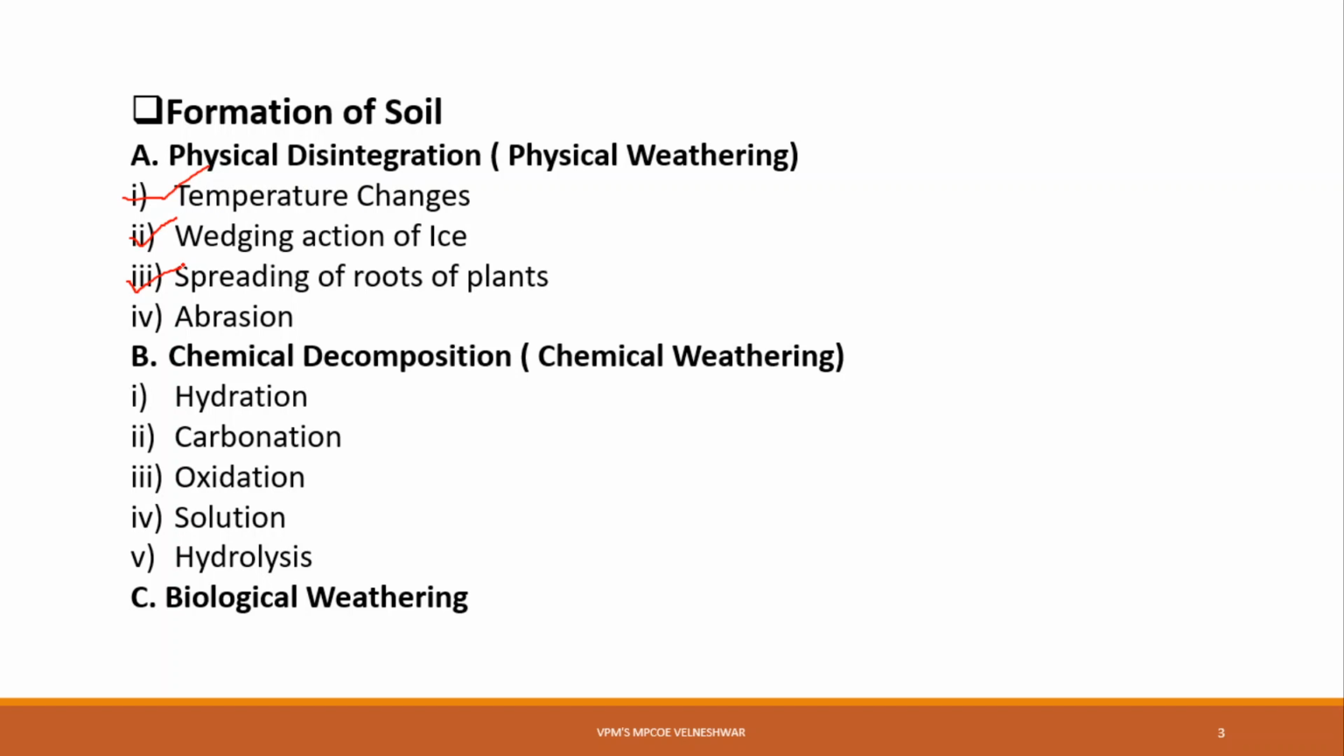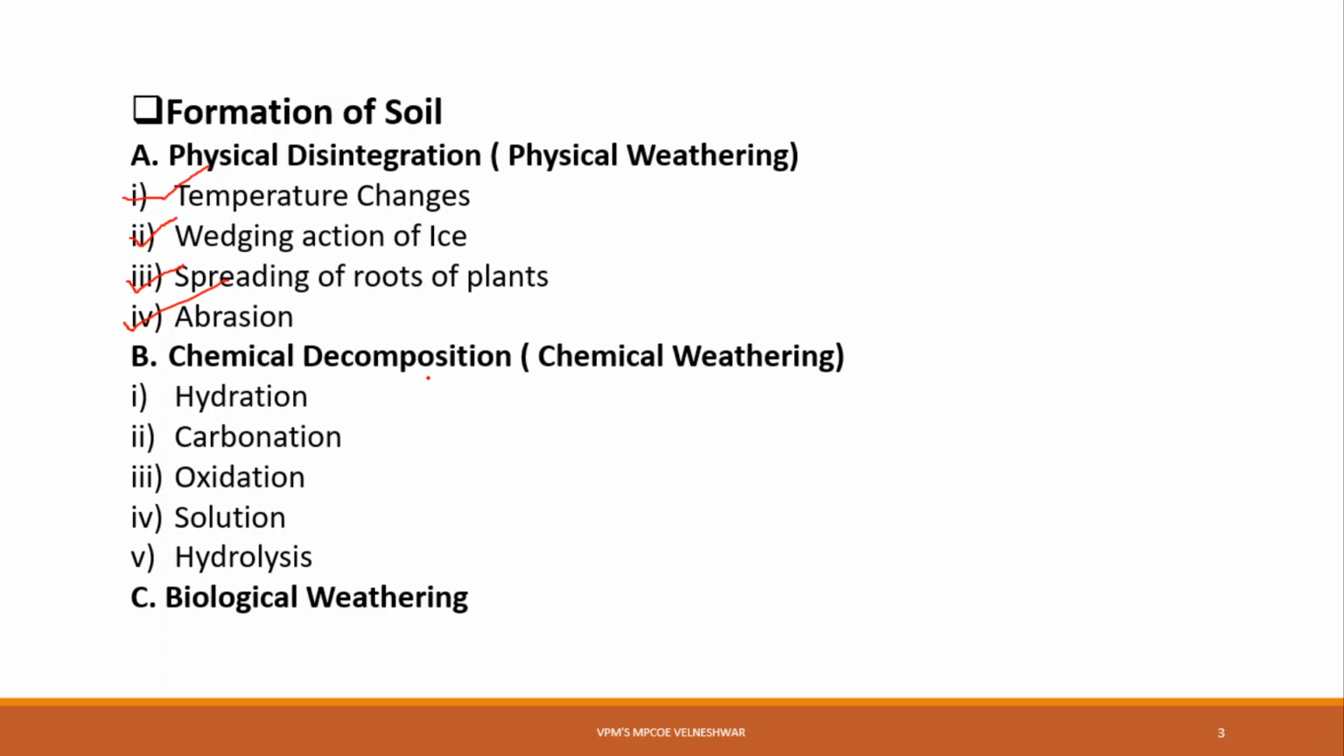The soil formed has the properties of the parent rock. Whatever soil is formed in physical disintegration has the same properties as the parent rock. There is no change in its chemical composition. Now, the second one is chemical decomposition. We will see the chemical decomposition.